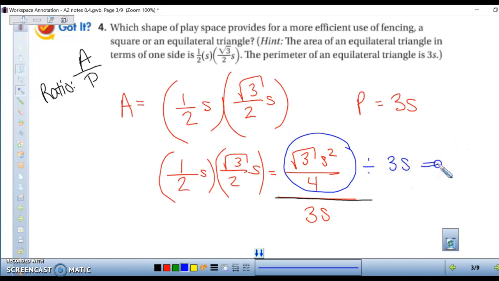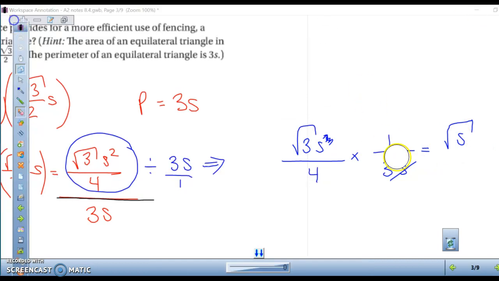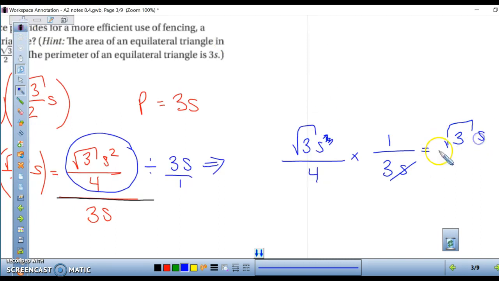Another way we can write that, because this is 3s over 1, is the square root of 3 s squared over 4 times the reciprocal, so 1 over 3s. So let's cancel. We have an s on the bottom and 2 s's on the top, which leaves 1. And we have the square root of 3 times s over 4 times 3, which is 12.